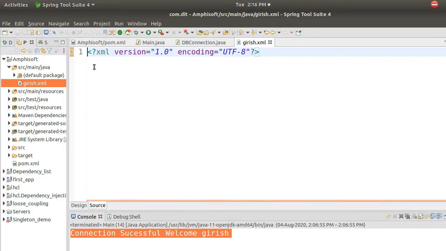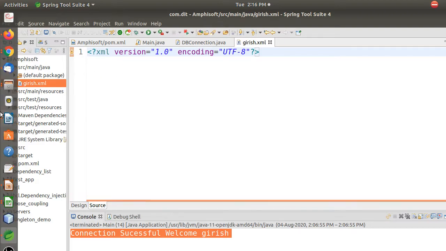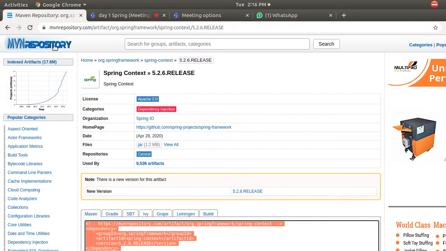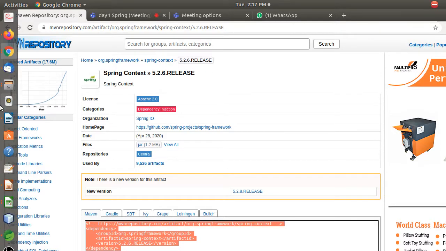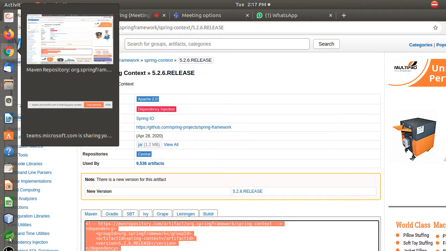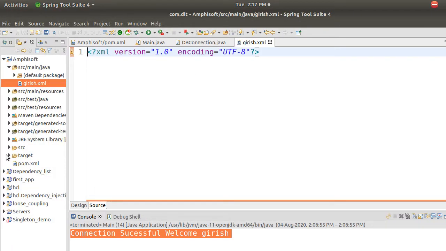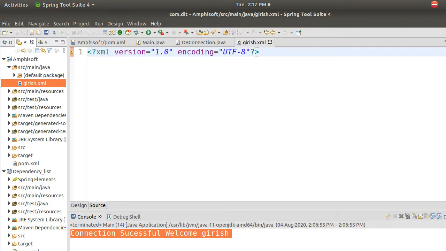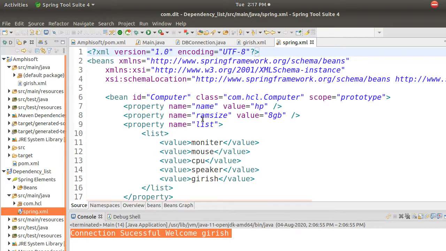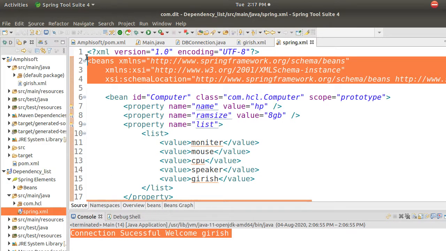So in this XML I want to configure my beans. Before you do it, just go back to your browser. But what I need is, if you've seen web.xml, there are some 3 lines in the beginning, right? So they write those 3 lines in the beginning to make sure there is nothing wrong which you are doing. So what are these 3 lines that you want to add here? I think you can go and see outside, but I already did it, so I will use it from my project itself. So these 3 lines, I'll just copy these 3 lines.